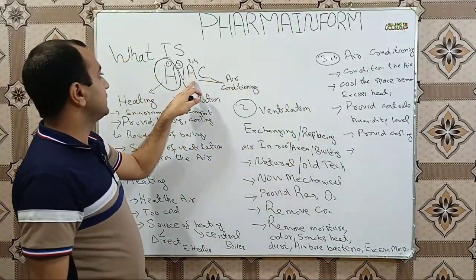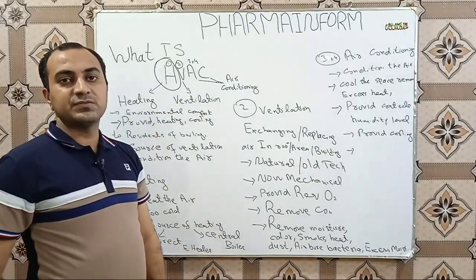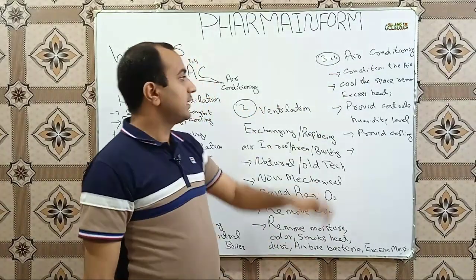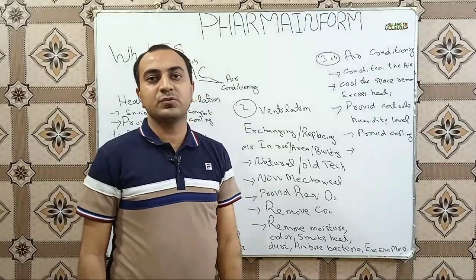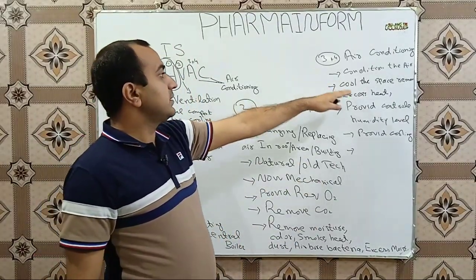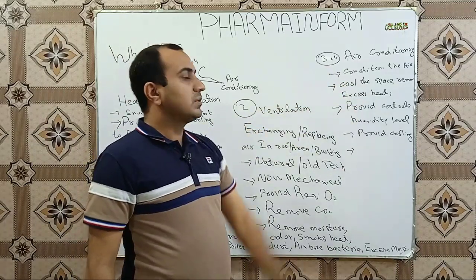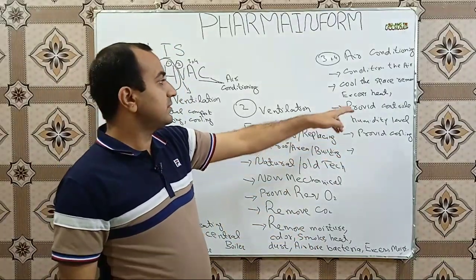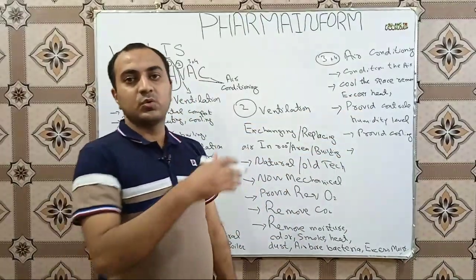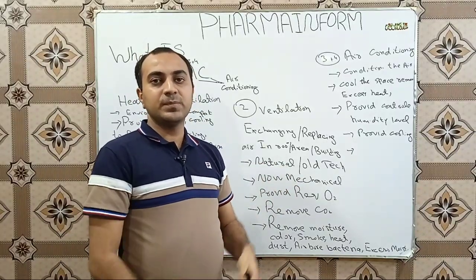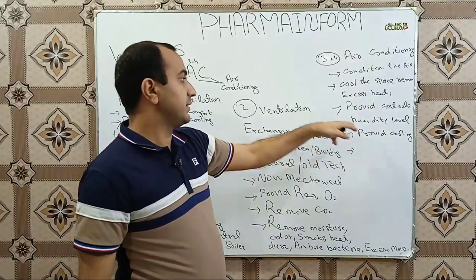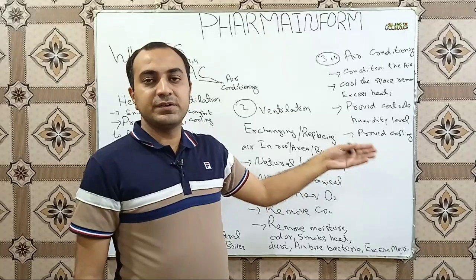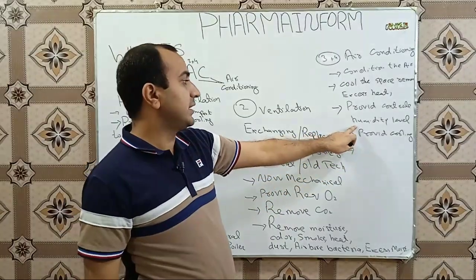Now the third and fourth letters of HVAC are A and C. So AC means air conditioning system. As the name indicates, this system is used to condition the air. Air conditioning system is used to cool an area, building or any space, and it provides cooling by removing the excess heat from the inside area. Air conditioning system also supplies conditioned air with a controlled humidity level.